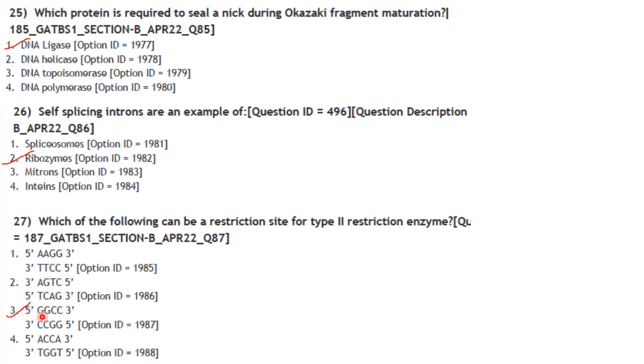If you see options C3, GGCC, option 3 is correct because it is reading the same in both the strands, and in the complementary strand it is reading in the same direction itself, that is 5' to 3'. So in the first strand 5' is GGCC to 3', and in the second complementary strand it is GGCC 5' to 3'. So it is a palindromic sequence, so it can be cut by a restriction enzyme type 2.